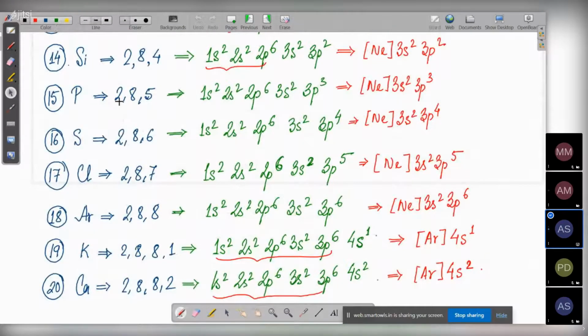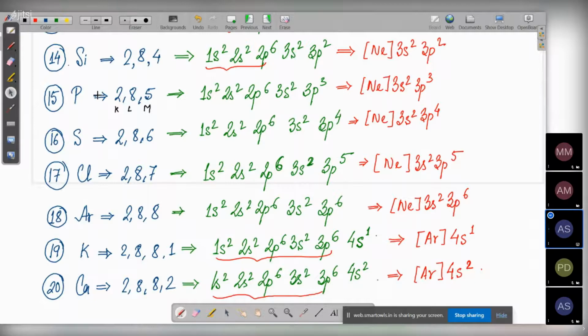According to Bohr's theory, phosphorus has 3 orbits: first orbit, second orbit, third orbit. That is K shell, L shell, M shell. Right? So if you had to draw the electronic configuration of phosphorus according to Bohr, you would have drawn 3 shells and then put 2, 8, and 5 electrons.